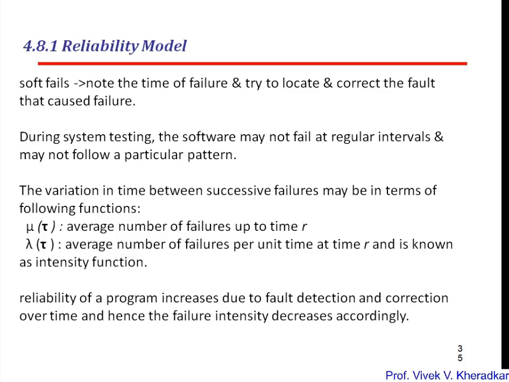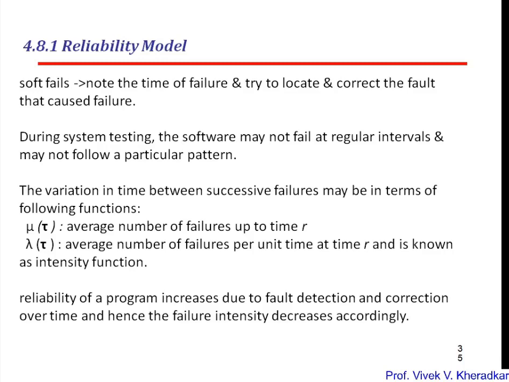There are two functions used to identify the failure. The first is mu of tau, which is called the average number of failures up to time tau, and lambda of tau represents the average number of failures per unit time at time tau. It is also known as the intensity function. These are the two functions by which we can measure the variations in the time between successive failures. The reliability of the program increases due to fault detection and correction over time.